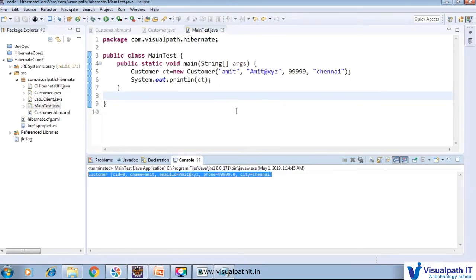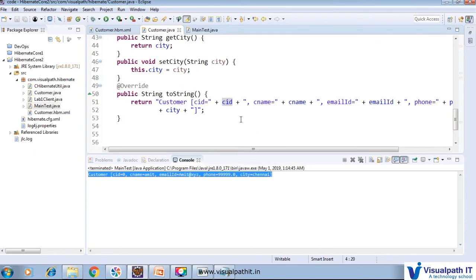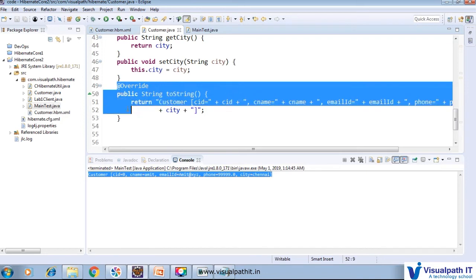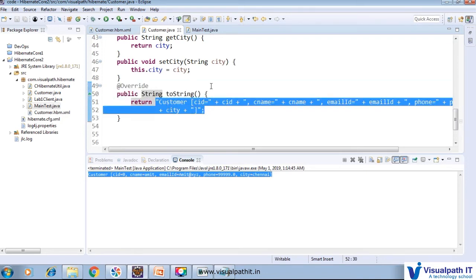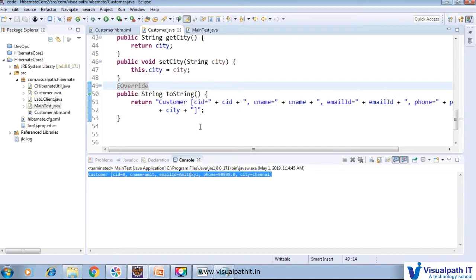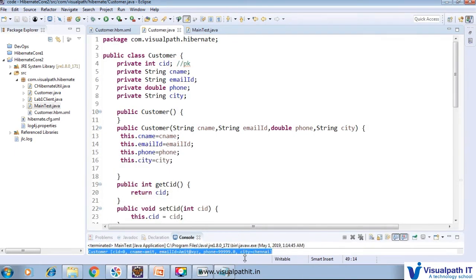So if you want to see exactly what object is stored, then you must override that toString method. When you log it, or when you use System.out.println, during that time the toString method will be called, and the logic you wrote there will be shown here.